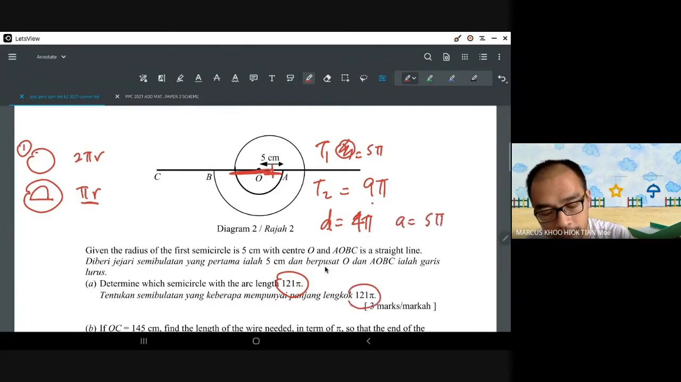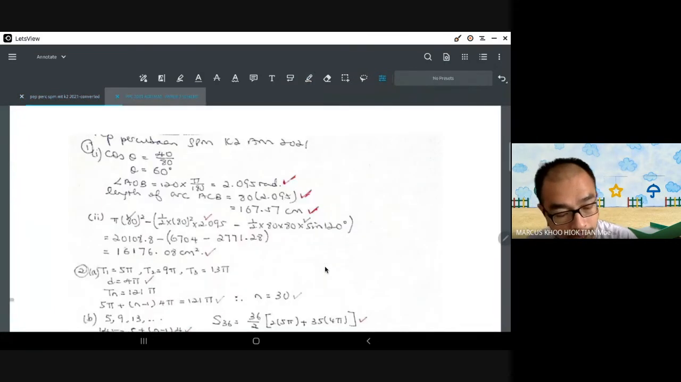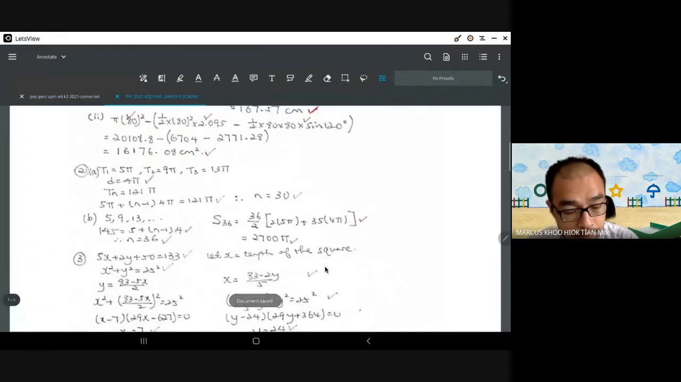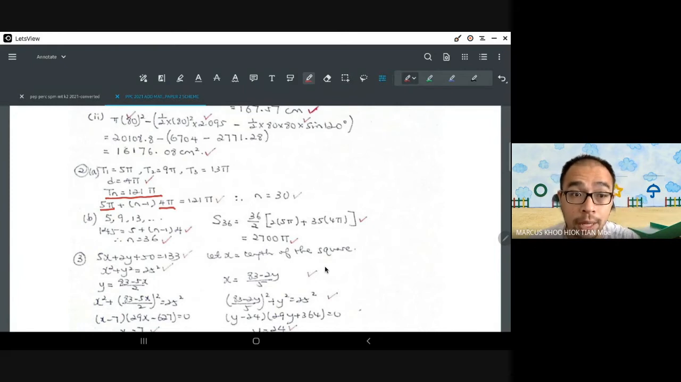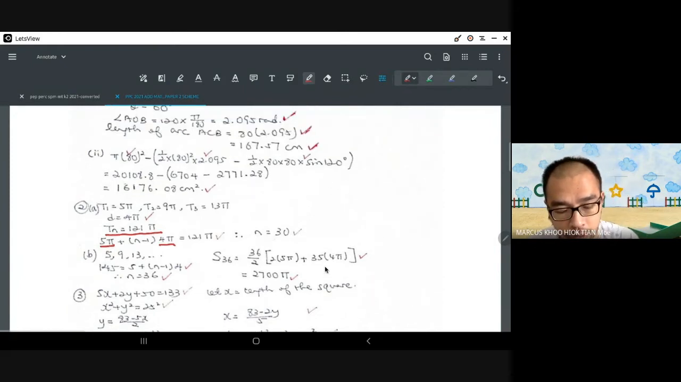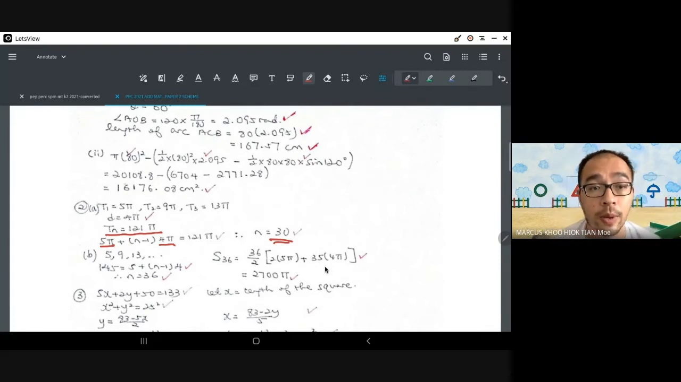And we can find the n when it is 121 pi. You start with Tn equals 121 pi. Substitute the a and the d correctly, which is 5 pi and 4 pi, and you will get the answer n equals 30. It's the 30th semicircle that has the length of 121 pi.